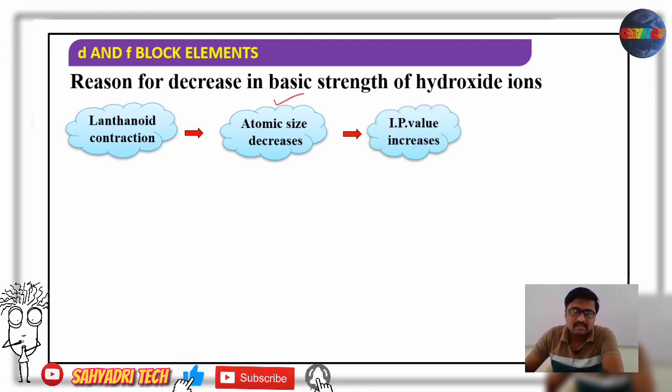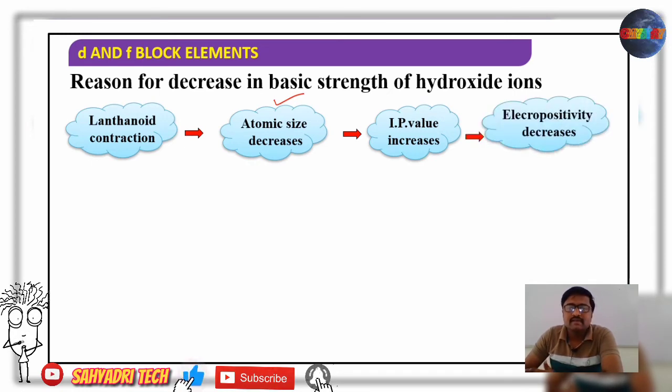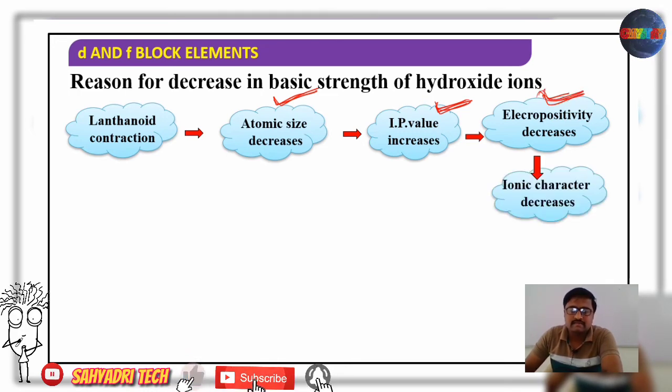As atomic size decreases, ionization potential increases. The energy required to remove an electron increases. If ionization potential increases, electropositivity decreases. Yes, these things are related. Because of lanthanide contraction, atomic size decreases; as atomic size decreases, ionization potential increases; as ionization potential increases, electropositivity decreases. If electropositivity decreases, what happens to the ionic character? Ionic character also decreases.